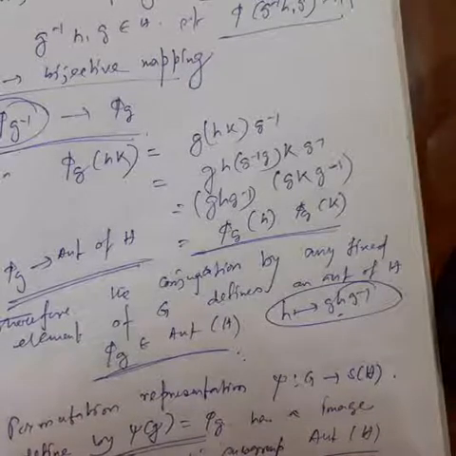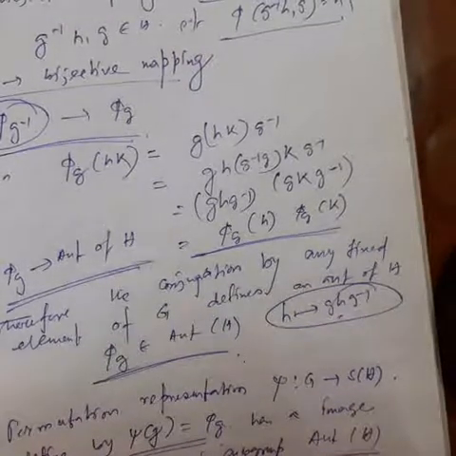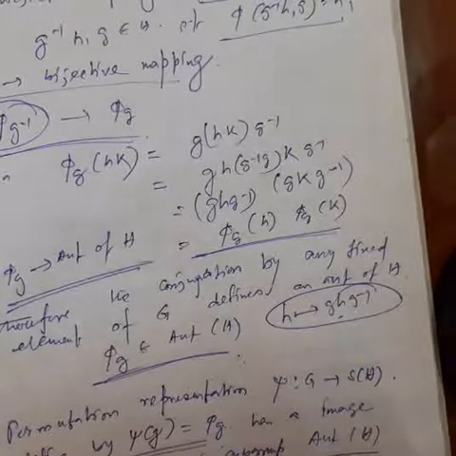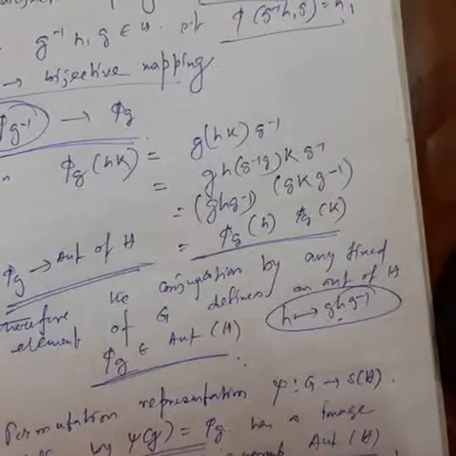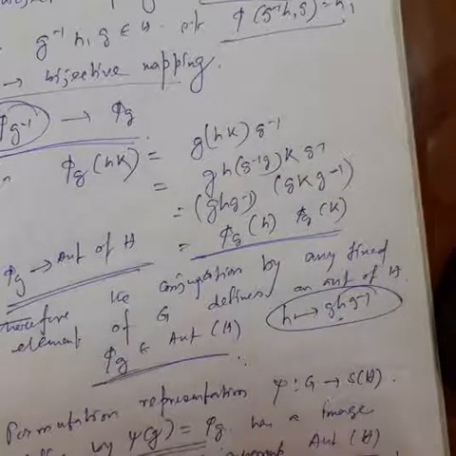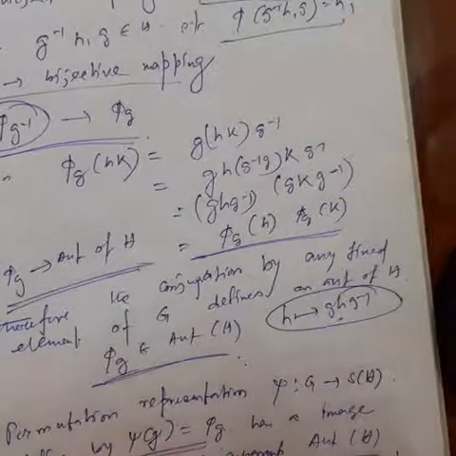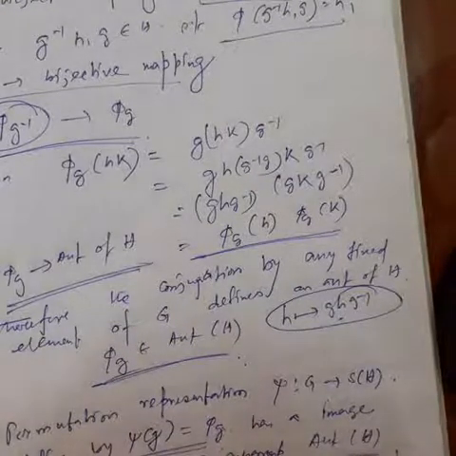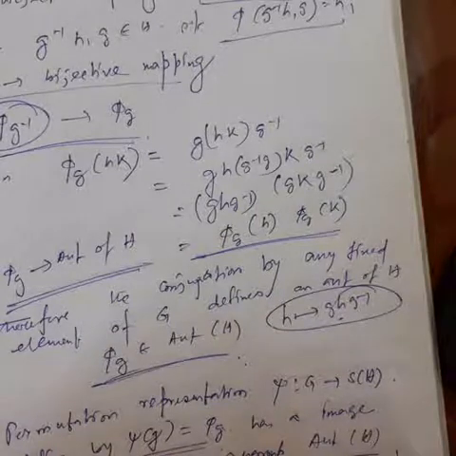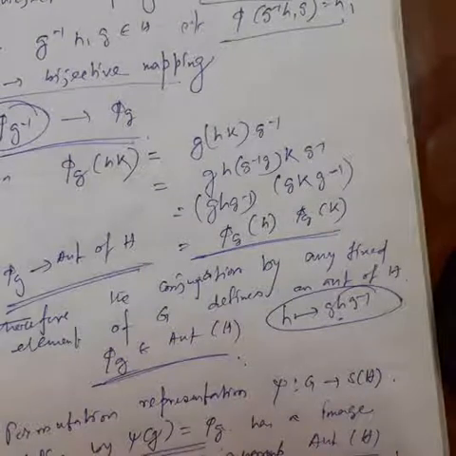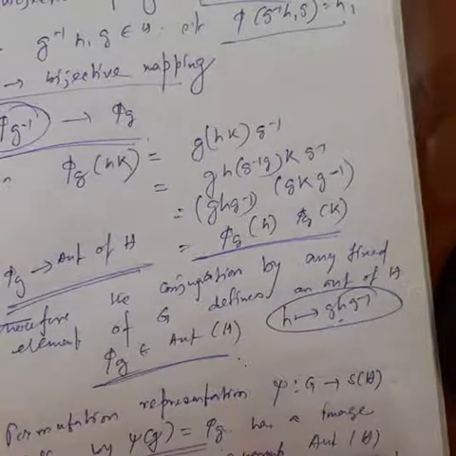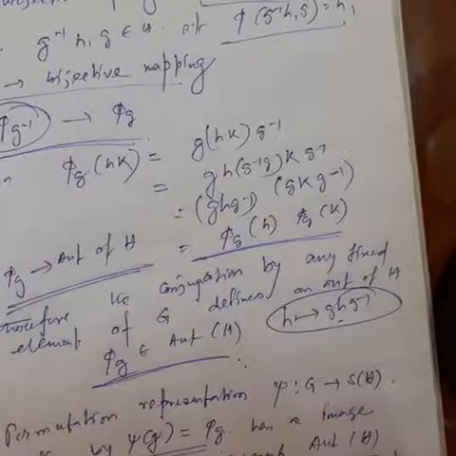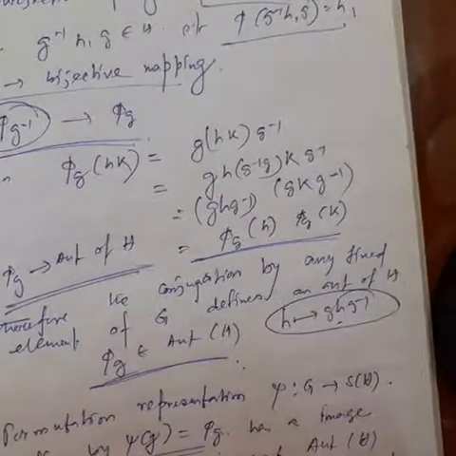Now the kernel of psi equal to the set of g belongs to G, psi g equal to I, that means identity mapping, and this is equal to the identity automorphism. This is equal to all g belongs to G such that g h g inverse equal to h.